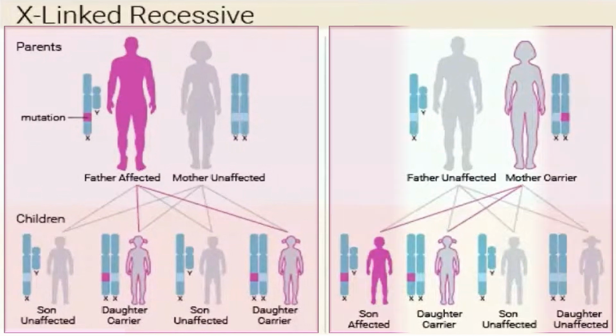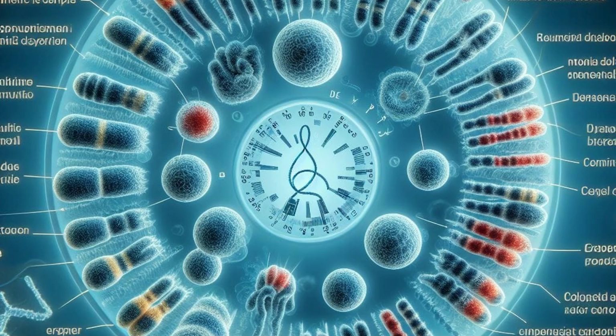But if we have an unaffected father and carrier mother, then one son will be affected, one daughter will be carrier, one son will be unaffected, and one daughter will be unaffected.